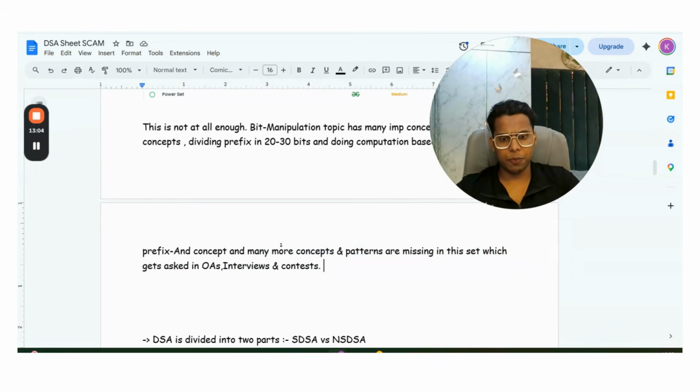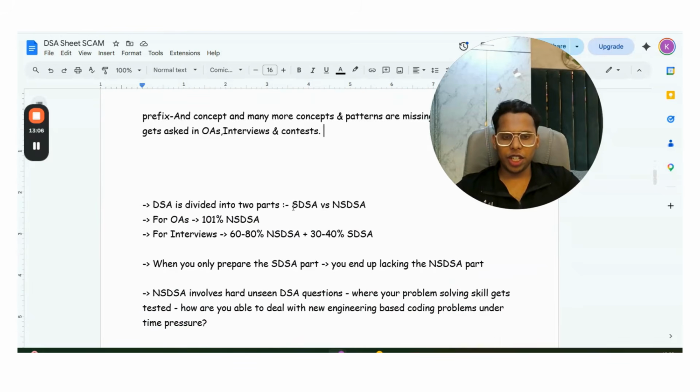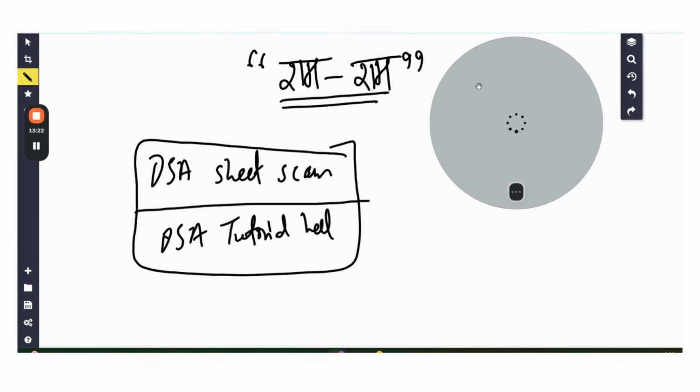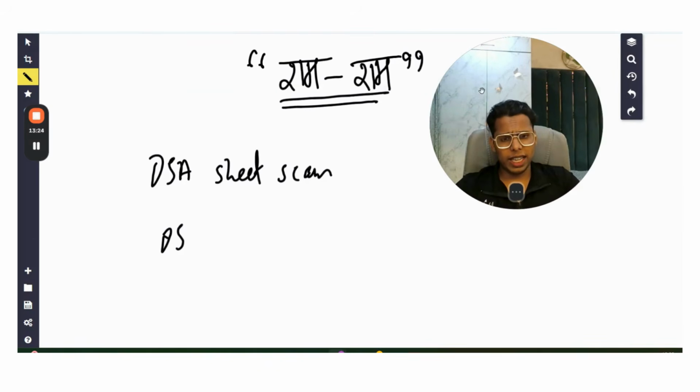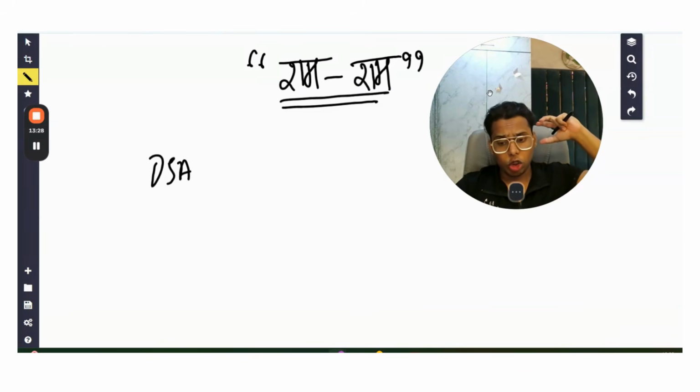and contests. DSA is generally divided in two parts, guys: SDSA versus NSDSA. For OAs, 100% NSDSA. For interviews, 60 to 80% NSDSA plus 30 to 40% SDSA. So see, whatever you study from standard DSA sheets, now they are standard easy questions. They don't challenge your brain to think. So your problem solving skills, creativity and thinking skills don't develop, which the interviewers are testing in 2026.